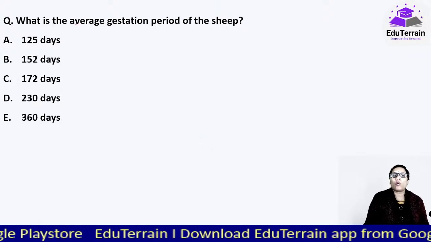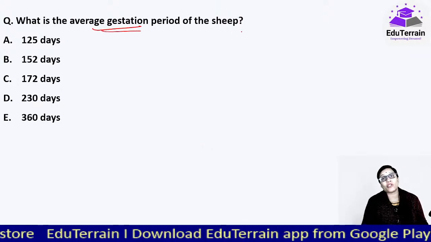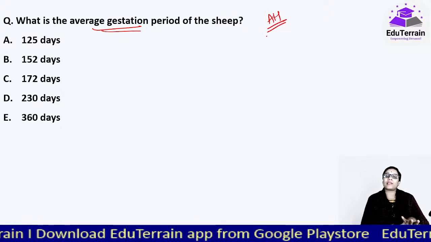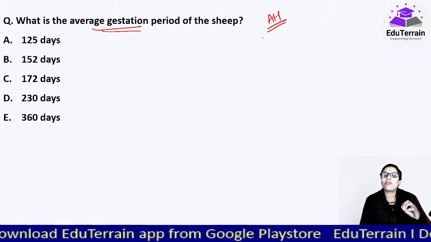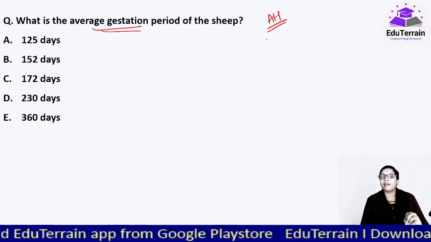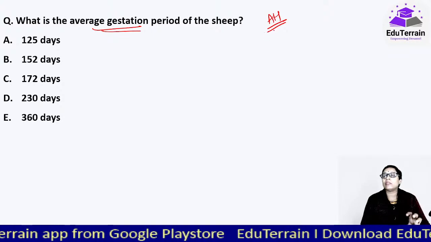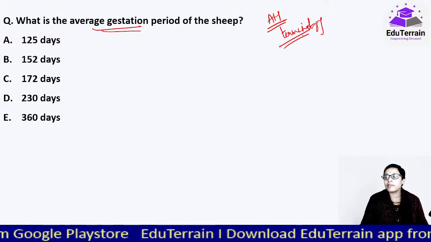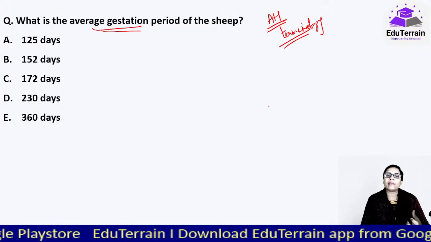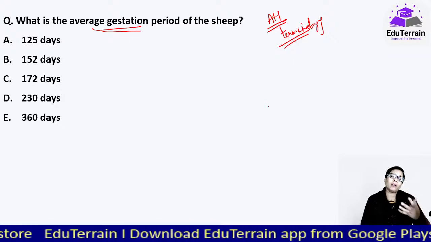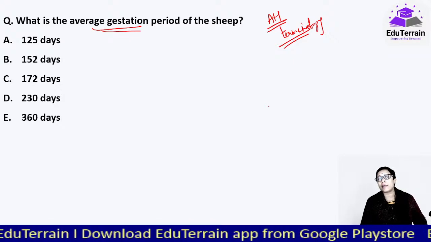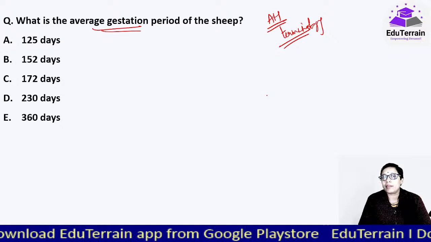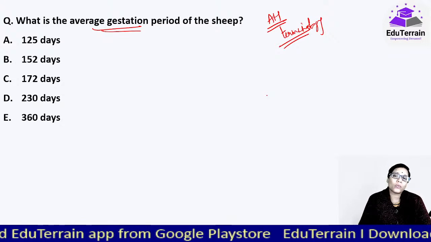The first question: what is the average gestation period of the sheep? This question has been picked from the animal husbandry part. And in animal husbandry, whatever kinds of animals, that livestock that we rear, you have to go through the terminology of all that. Terminology is very, very important as per the syllabus also, and their gestation period, lifespan, all that would be important. Lactation period, how long it is, what is the use of each of these livestock, why they are reared, that is economic utilization, all those would be important.